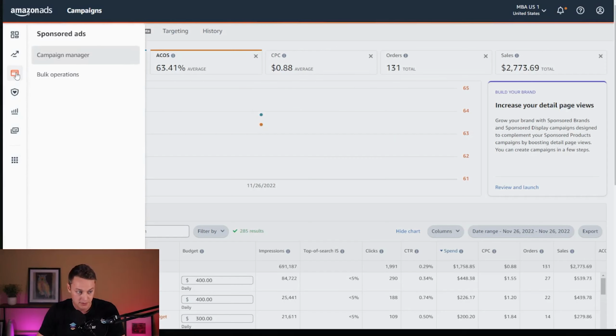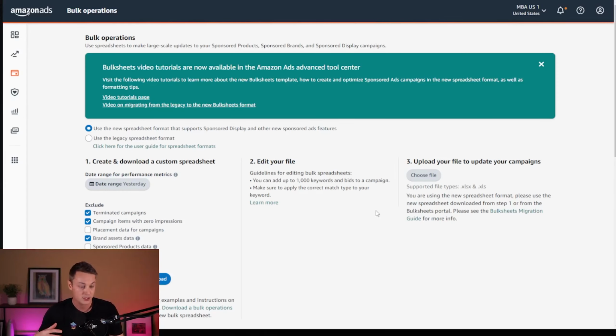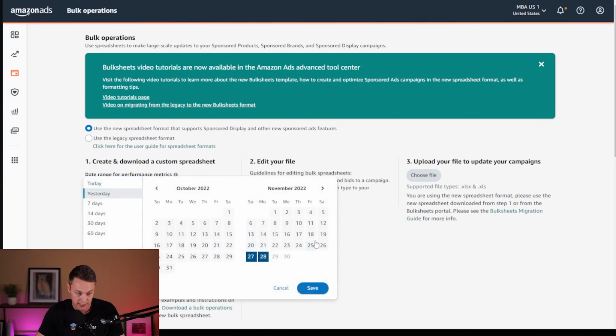We're going to navigate to the sponsored ads section here and then bulk operations. And then you're going to need to download your custom spreadsheet to make adjustments to. So you can select a date range, and you could start just from Black Friday